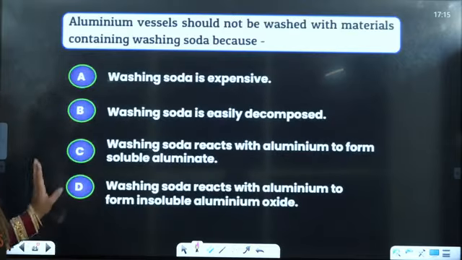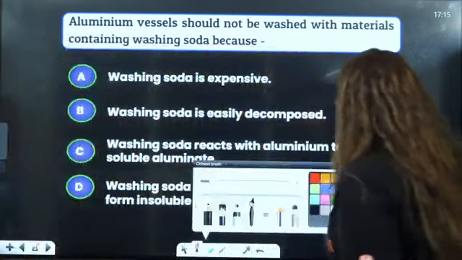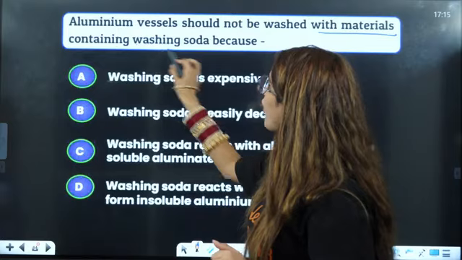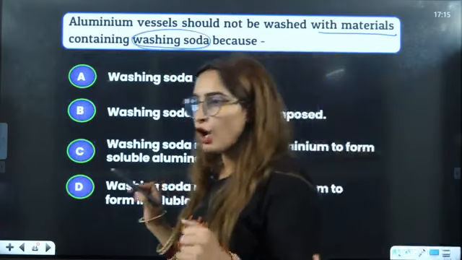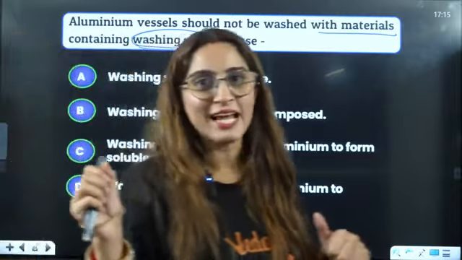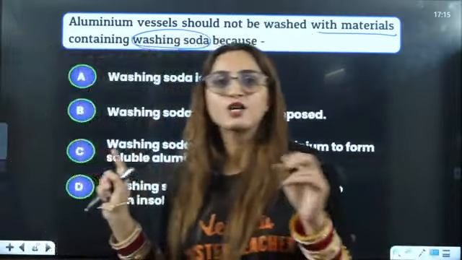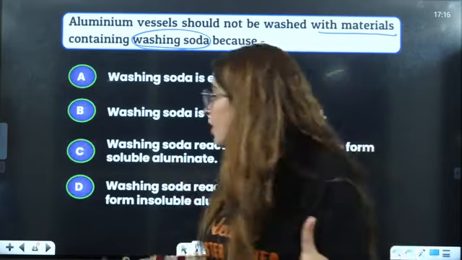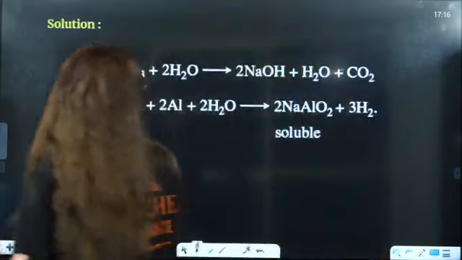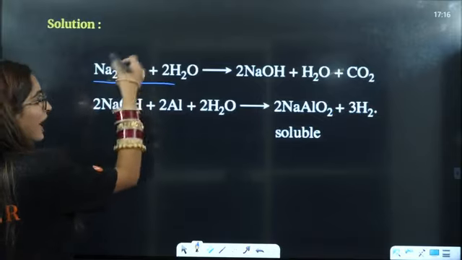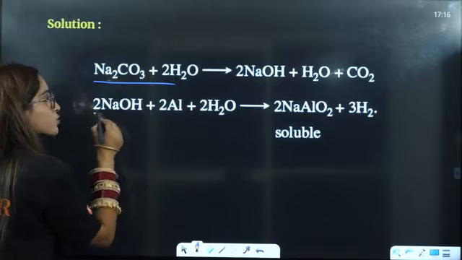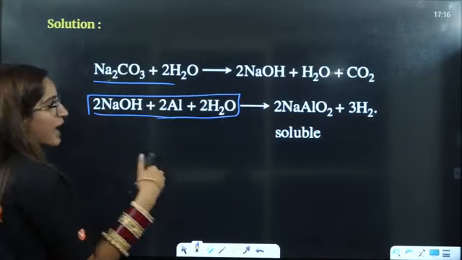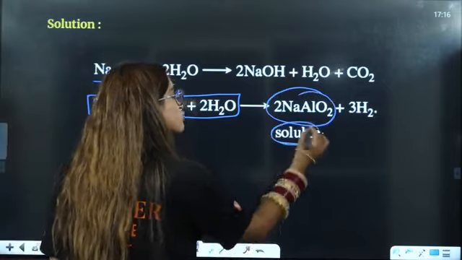Right? Okay. Next is, aluminium vessel should not be washed with materials containing washing soda. Now, aluminium vessels, also tell this to your mother, right? So, if you see aluminium vessels, why don't we have to wash them? Because it will react with the aluminium. Washing soda, that is this. Firstly, it reacts with water, right? So, it is going to react with aluminium. Okay, aluminium and washing soda and water are going to react and will make a layer that is soluble here, right?